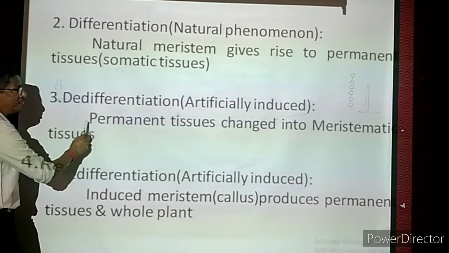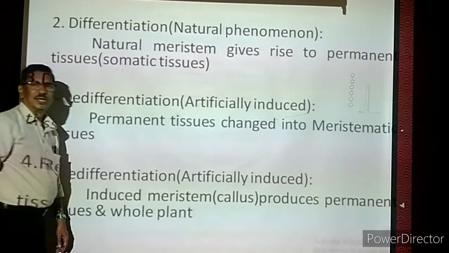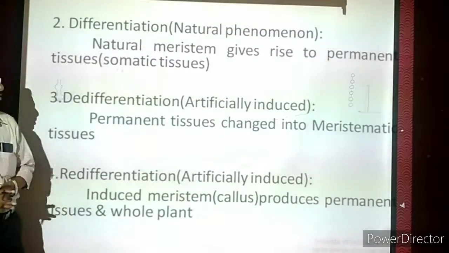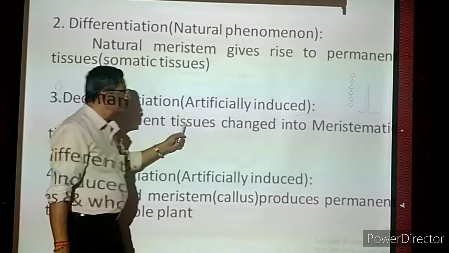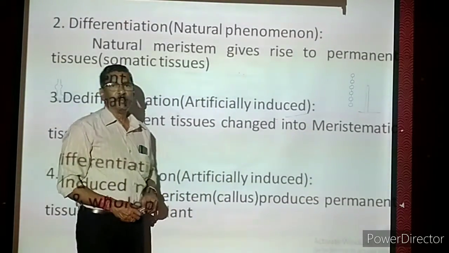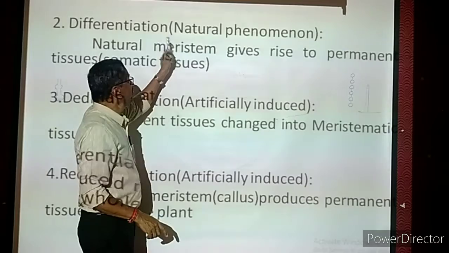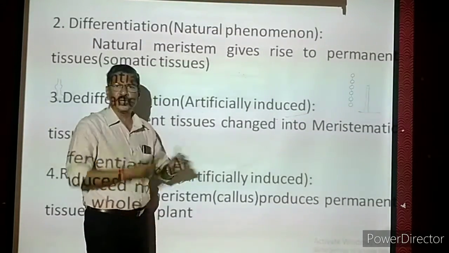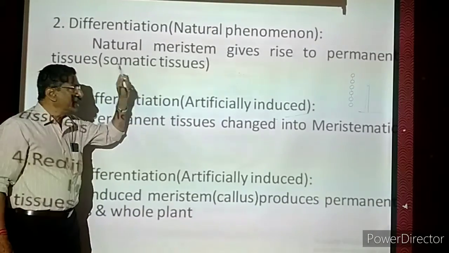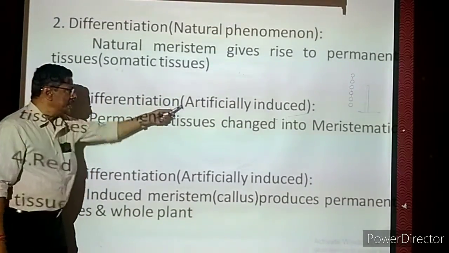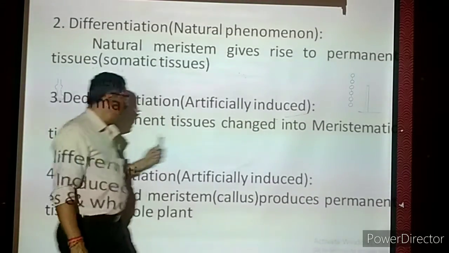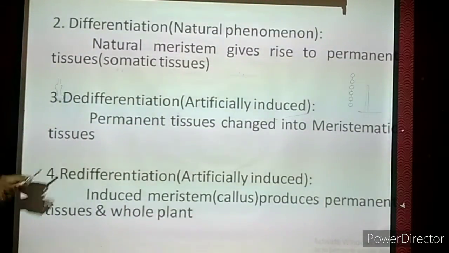What is the meaning of it? Permanent tissues, as I just told you, parenchyma, collenchyma, sclerenchyma, xylem, phloem, everything, are changed into meristematic tissue. But naturally it will never happen. Naturally meristem becomes permanent tissue, and that's all. It will not be reversible. But by an artificial method, by inducing the tissue, permanent tissues are changed into meristematic tissue. It is called de-differentiation.